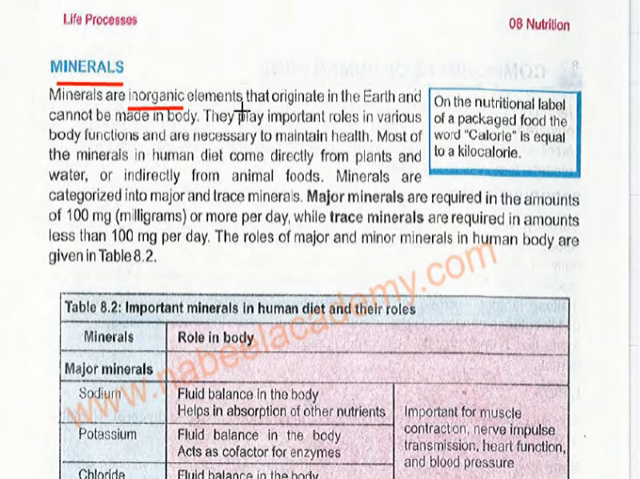Though they originate in the earth, they cannot be made in the body. So that is why we have to fulfill the needs of the body with the help of fruits and different vitamin-filled things, and seeds and nuts. They play an important role in most of the body functions necessary to maintain health. For example, the transmission of different signals through neurons is also done with the help of minerals.